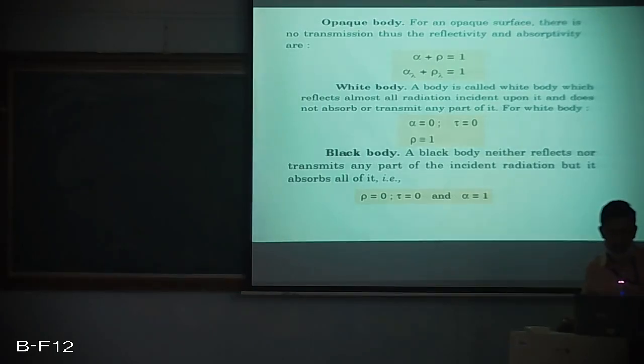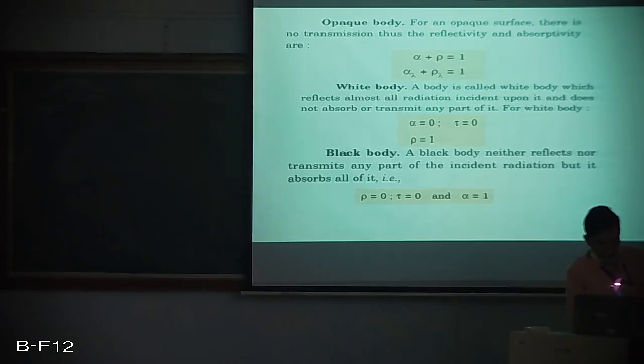So a body is supposed to be opaque when transmittivity is nil. So the sum of absorptivity and reflectivity would be 1. Of course, when alpha plus rho is 1, likewise alpha lambda plus rho lambda would also be 1. This alpha lambda and rho lambda, of course, are with respect to the wavelengths, that is spectral absorptivity and spectral